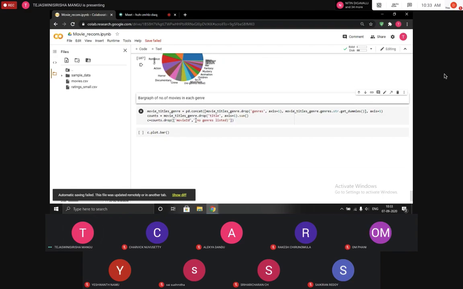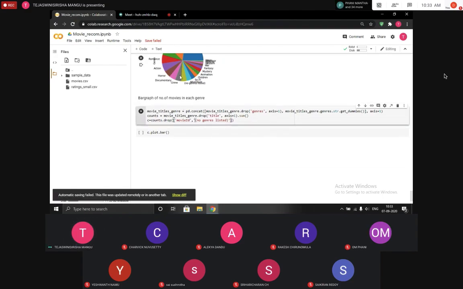We can do the same in a bar graph as we've done in the pie chart. For doing this, we are firstly using get dummies. This get dummies function is pretty important. It basically assigns zeros and ones to our table.